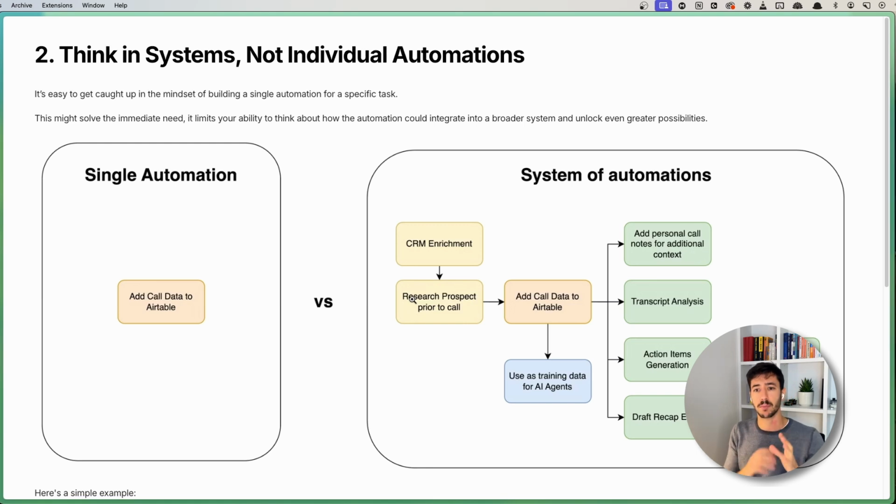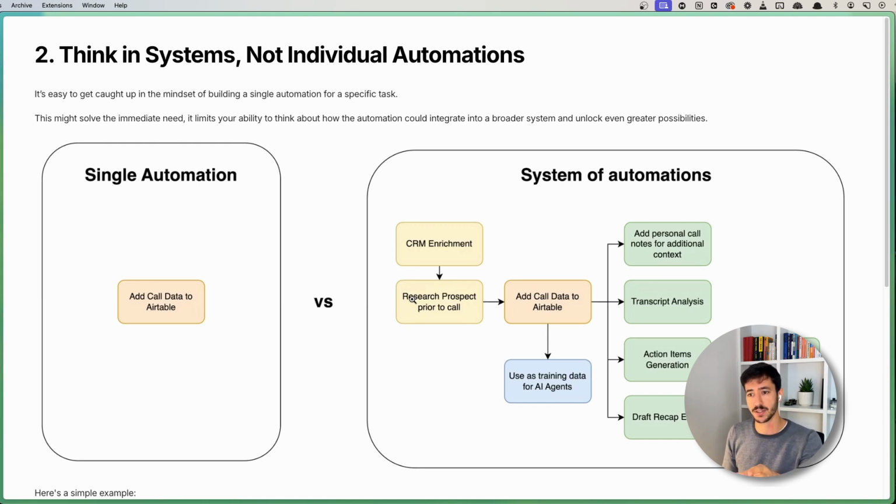Because if you think about that, if you have a single automation over here that is able to add the call data to Airtable, for example, this automation will have a value of, I don't know, $100, $200, $500, or something along those lines.